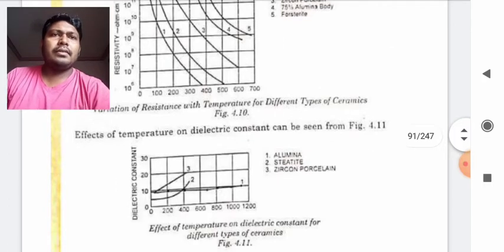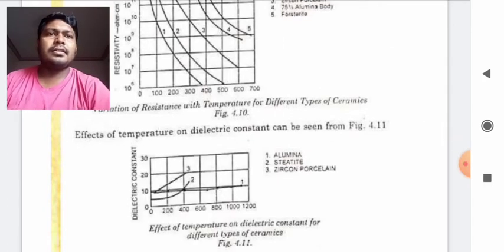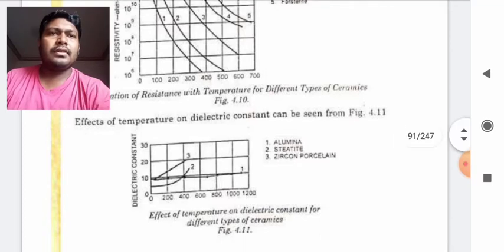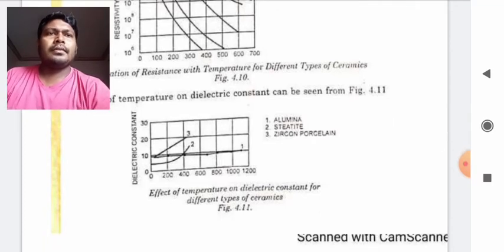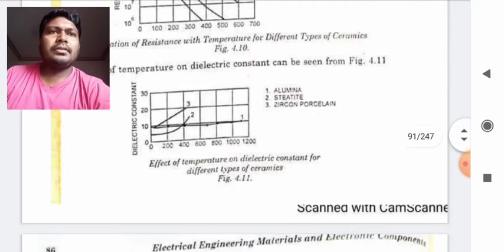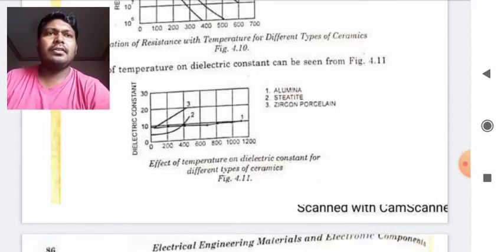Next, the effect of temperature on dielectric constant. So this is the effect on the dielectric constant of different substances. Those substances have been noted here, that is alumina, steatite and zircon porcelain.